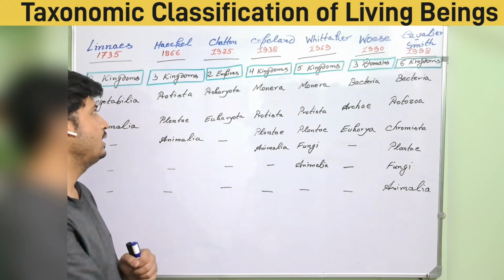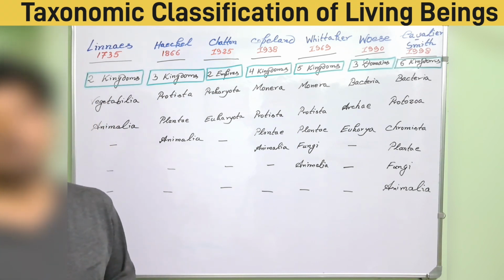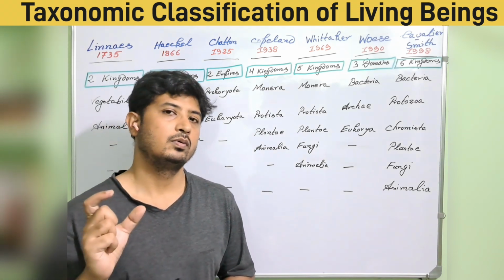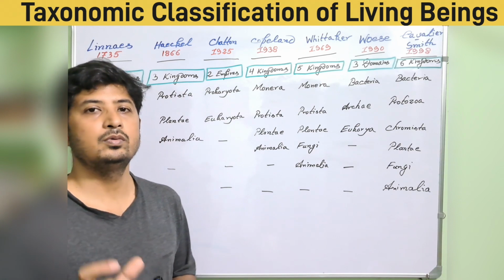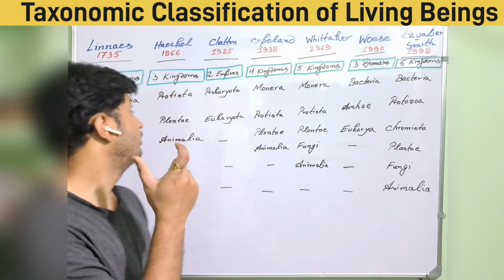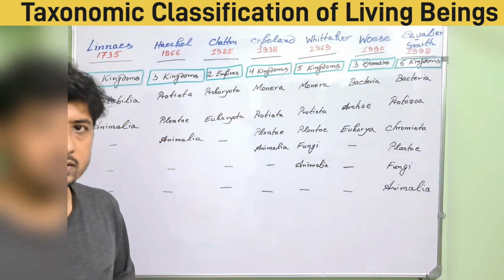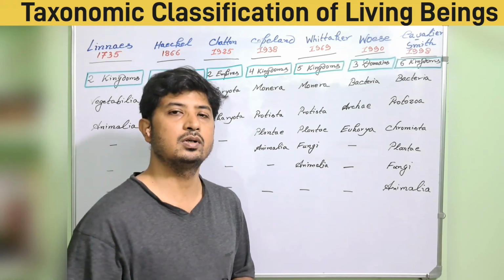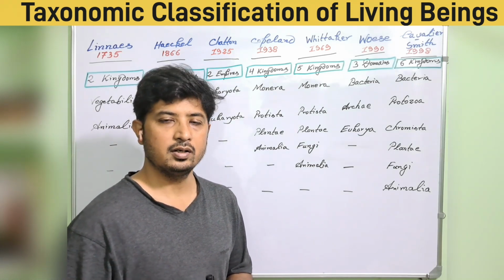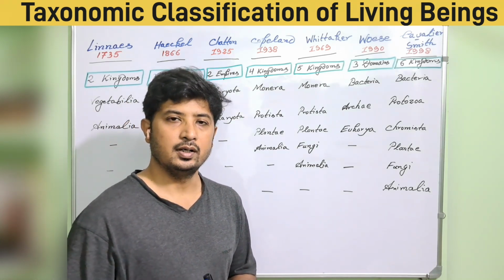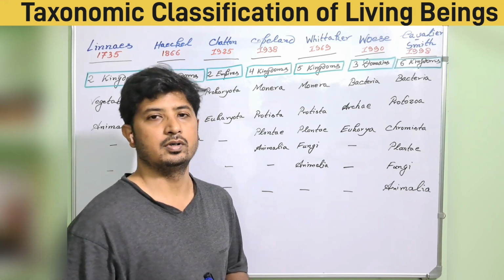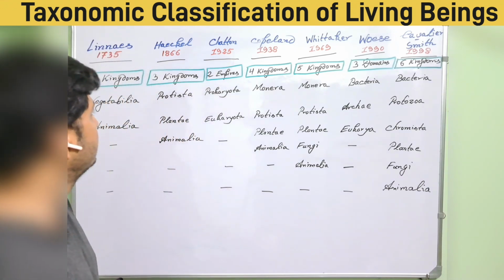And this is Animalia. So Protista is the new kingdom added by Haeckel. What is Protista? It is unicellular eukaryotes, where protozoa and molds can be found under this kingdom.